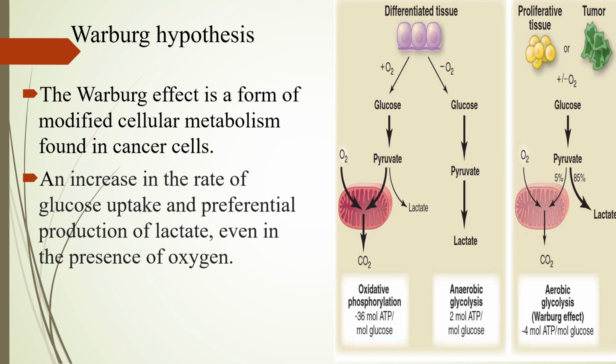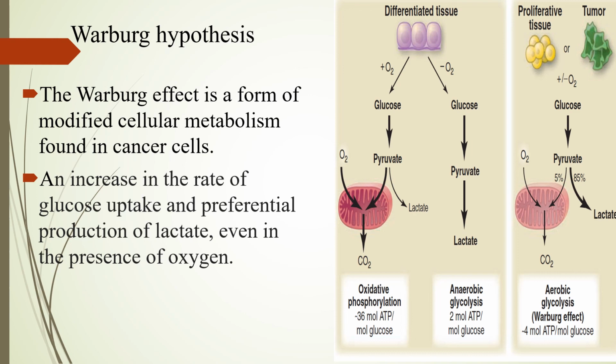Next, one more 3 marks question which can be asked from this topic is the Warburg hypothesis or Warburg effect. Warburg effect is a form of modified cellular metabolism found in cancer cells or rapidly growing cells.